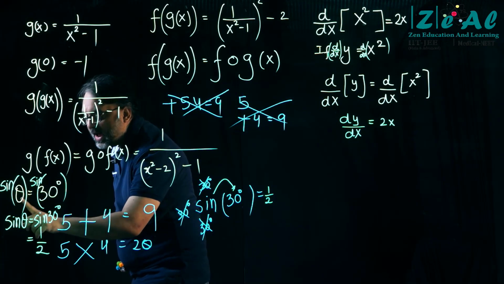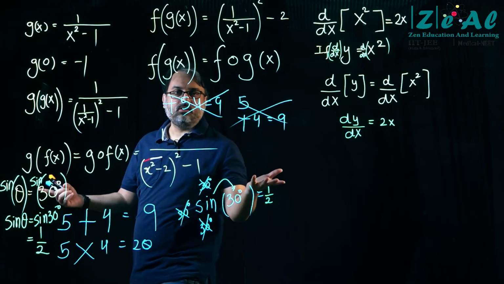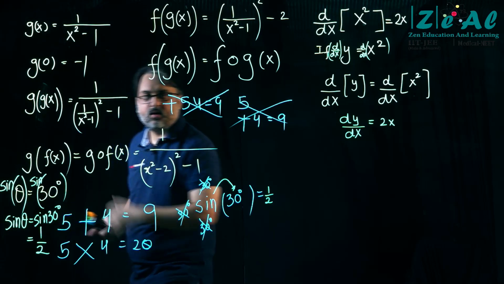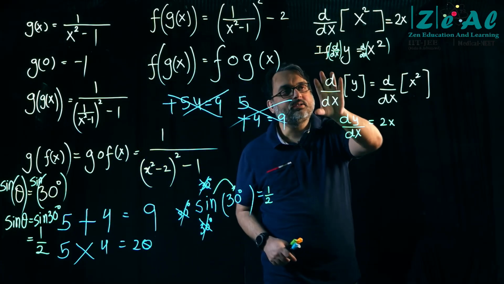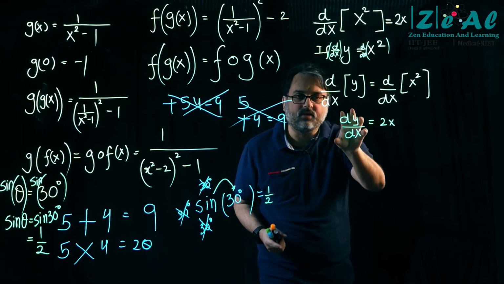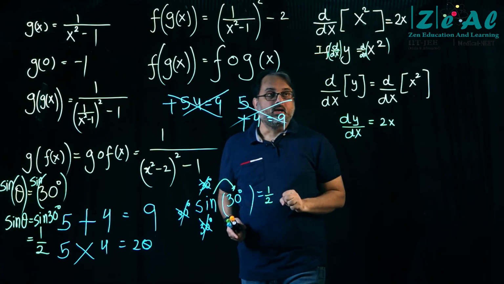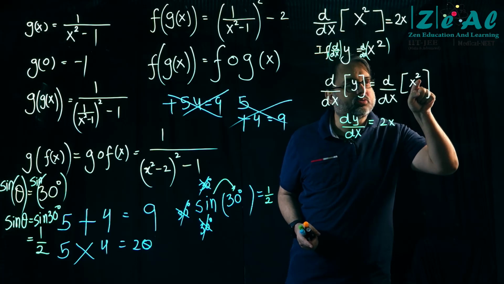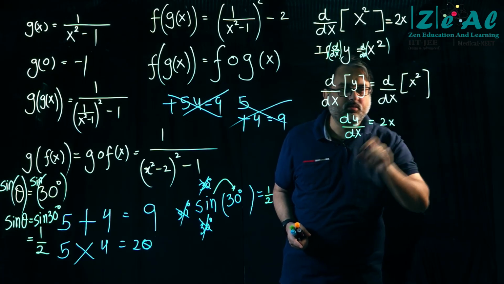Sine acts on theta, can't do anything. You write it as sine theta. d by dx acts on y, can't do anything. You write it as dy by dx. d by dx acting on x square gives you an answer, 2x.